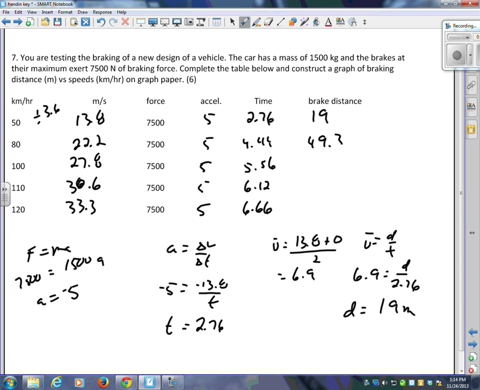49.3 meters, 77.3 meters, 93.6, and 110.9. And when you graph it, you should get a graph that looks like this. One or two people may have had their x and y backwards. You should have braking distance here, and you should have speed down here on the x.